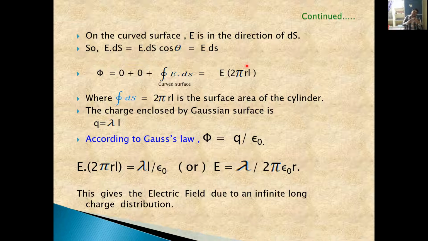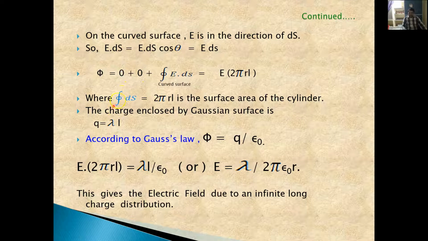Now E we write as it is, but ds is the area of the curved surface. The curved surface is in cylindrical shape, so we have to calculate the cylindrical surface area. As we have discussed already, the radius of the cylindrical surface is R, whereas the length is L. The area of the cylindrical surface will be 2 pi RL, where R is the radius and L is the length of the cylindrical surface.